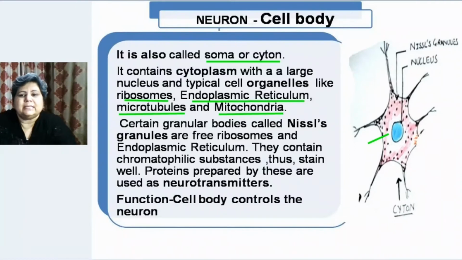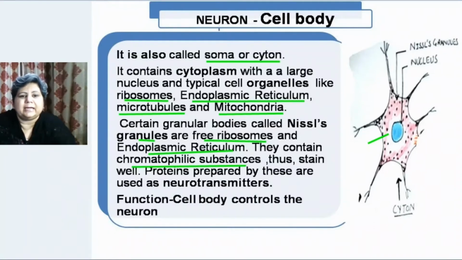Besides this, it also has Nissl granules, which are free ribosomes and endoplasmic reticulum. Now these additional ribosomes and endoplasmic reticulum are called the Nissl's granules, and they are named so because they are chromatophilic substances. Chromatophilic substances means that they stain very well, they take the color well.